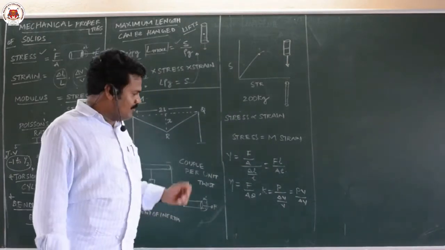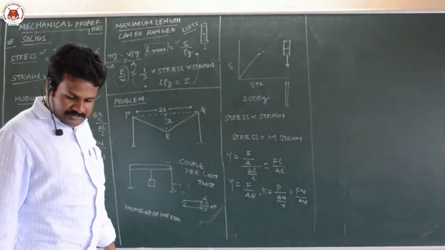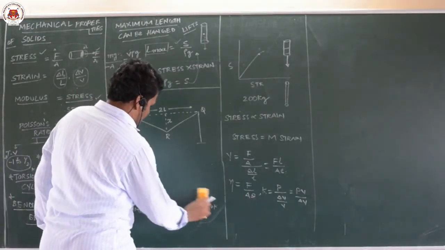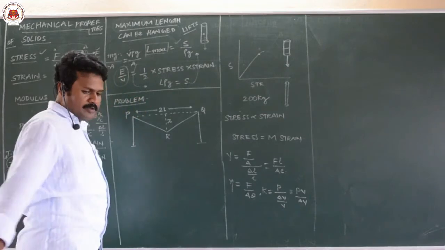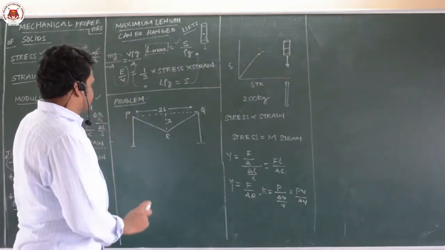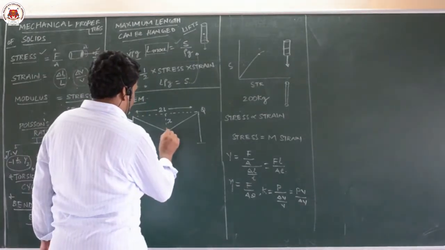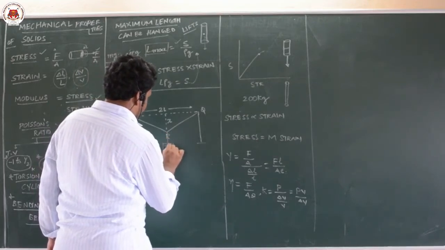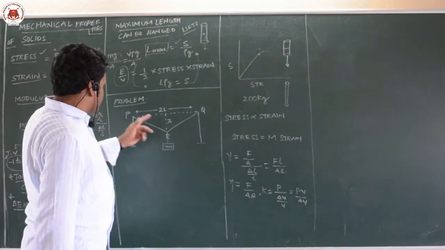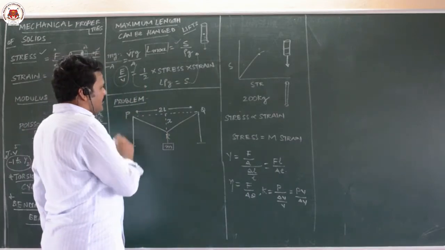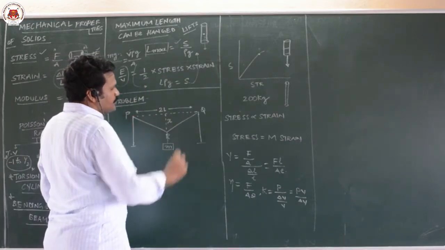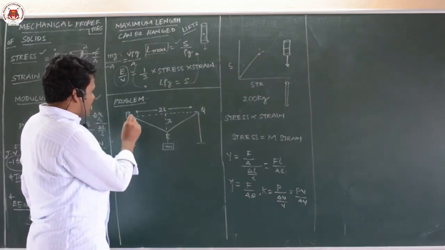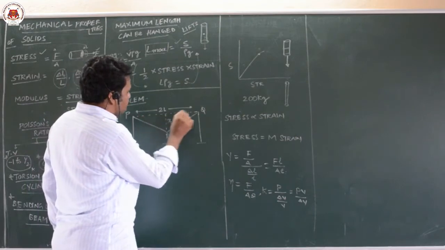Now let us see one small problem based on this. See, there was a wire which is clamped between P and Q. These are the stands. In between P and Q, I clamped a wire.